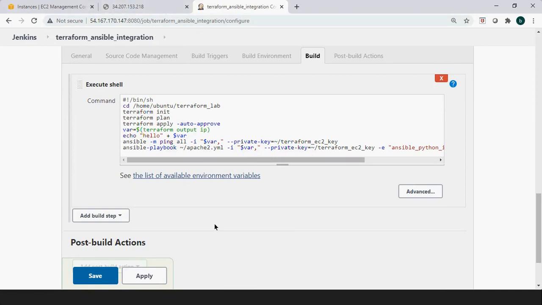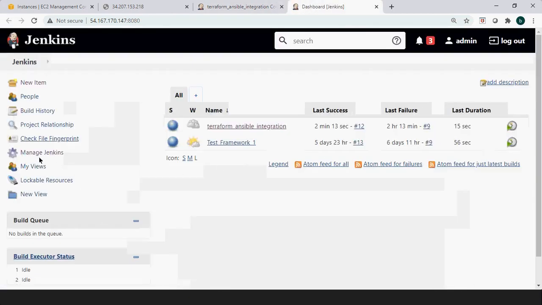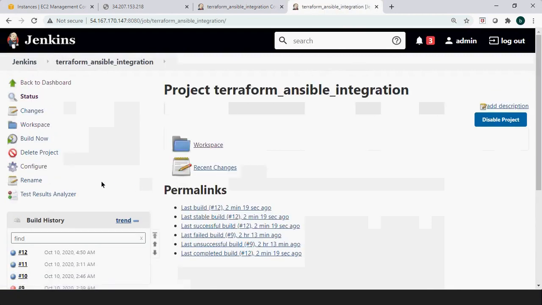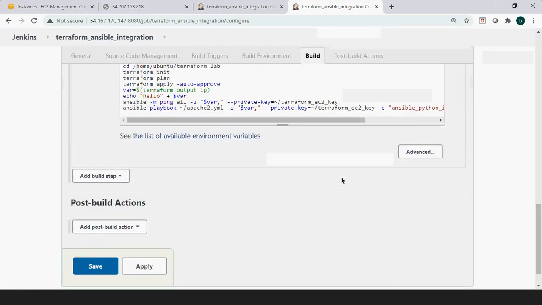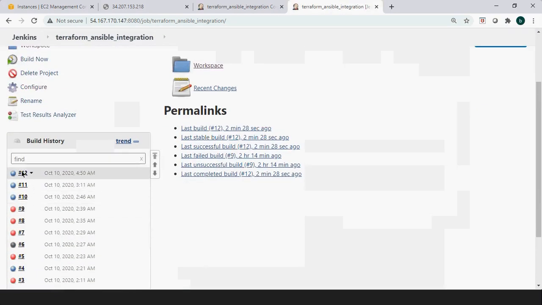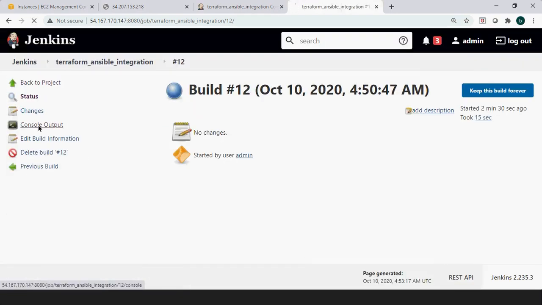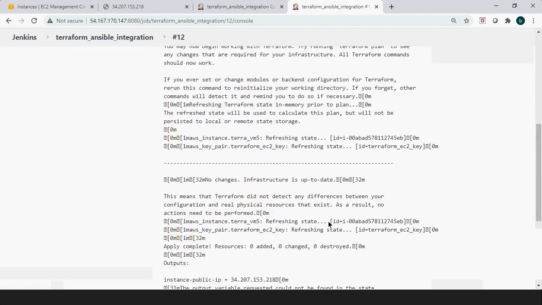Let me see if this console output shows whether the ping is success or not.